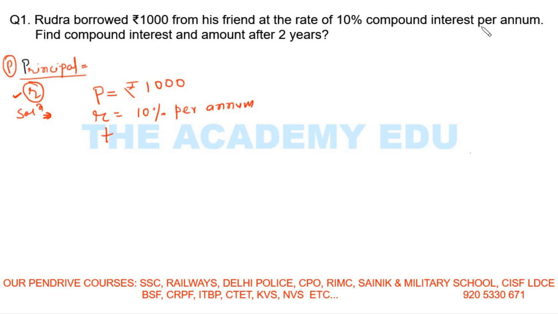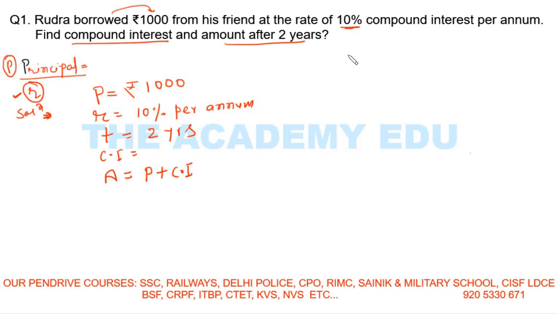What is the question saying? Rudra borrowed 1000 rupees from his friend. Rate is 10% per annum. Find compound interest and amount after 2 years. So time is 2 years. Now the question says find the compound interest and the amount. So what is the amount? Amount is principal plus compound interest.